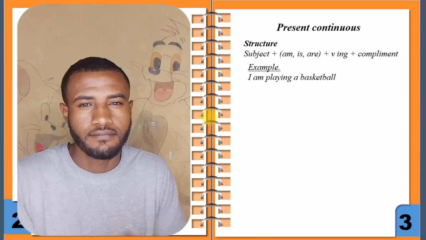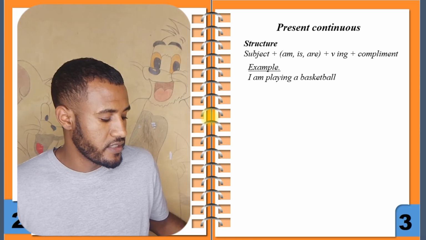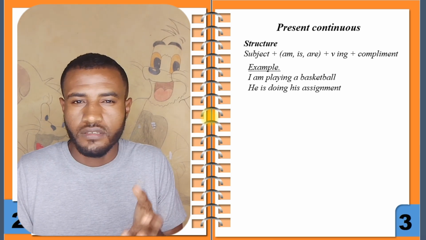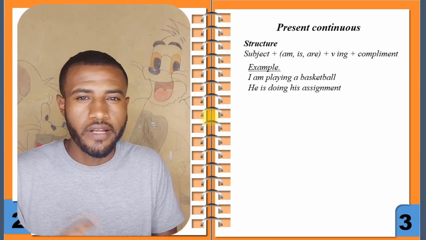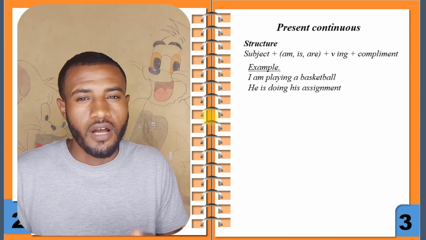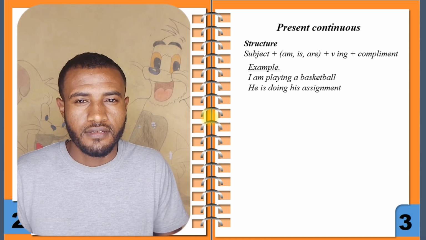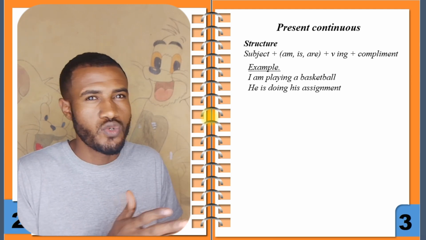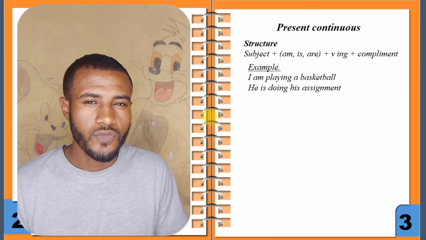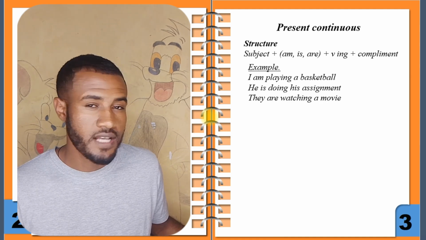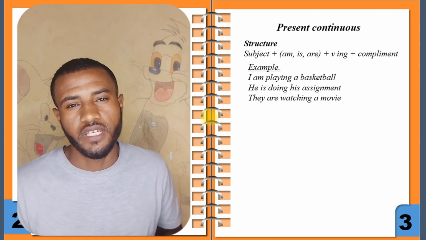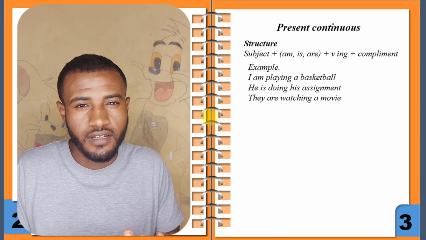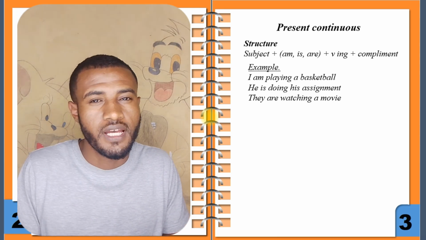I am. And if the subject is singular, that means he, she or it, I have to use is. So, he is doing his assignment. Next example, they are watching a movie. Since they is a plural subject, I have to use the verb to be are.